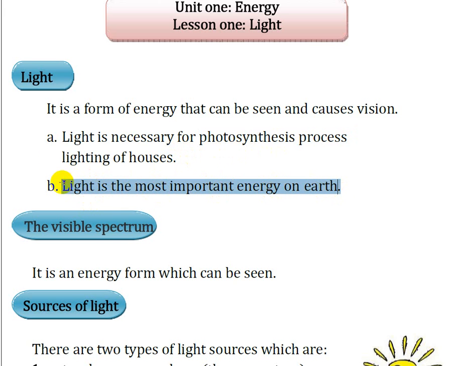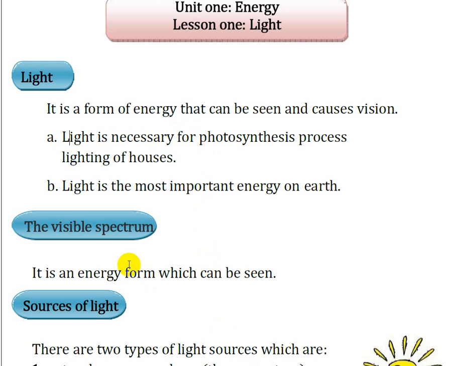When I ask you why, you will give me a reason: light is necessary for the photosynthesis process, which is important for the plants to make their own food and give us oxygen gas, which is important for our breath.